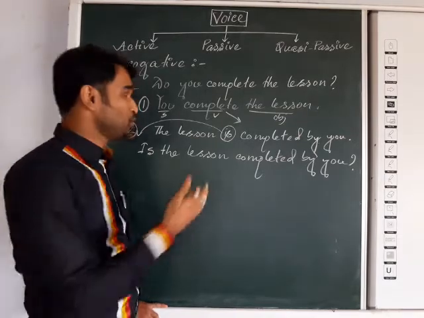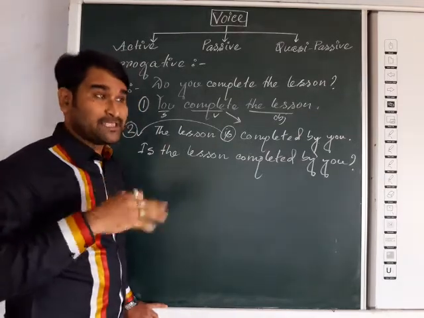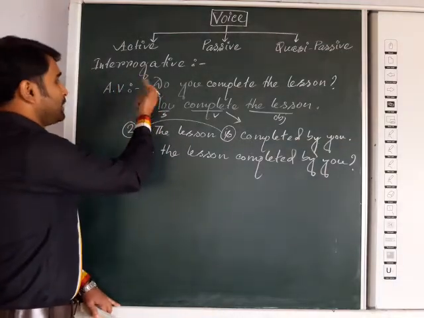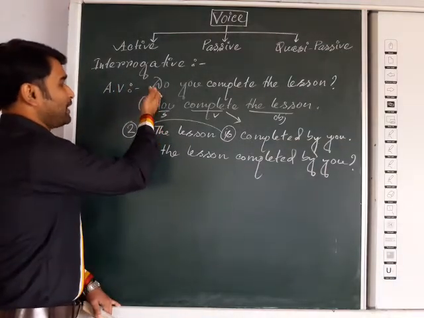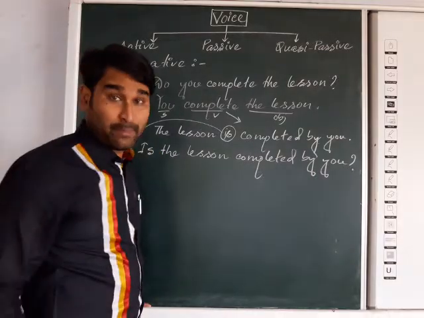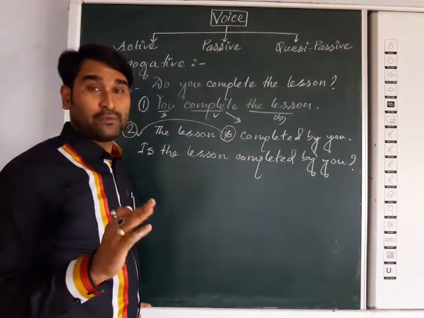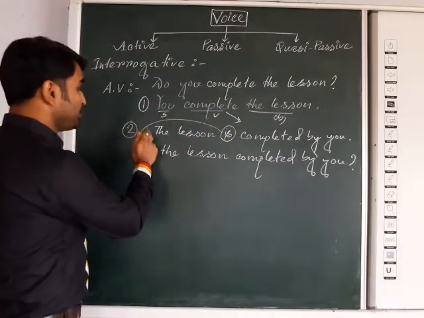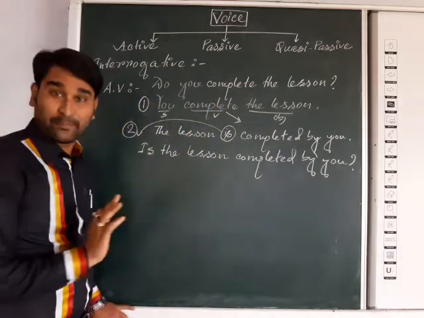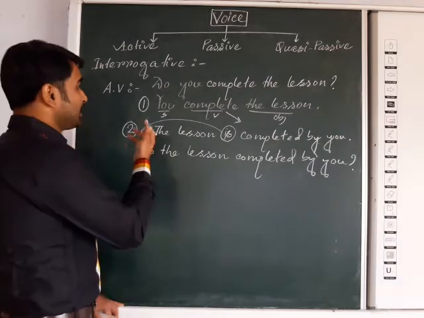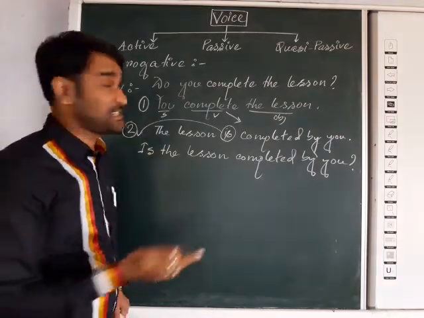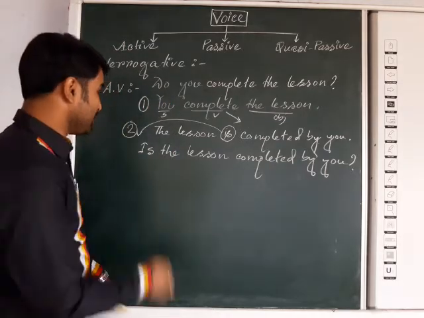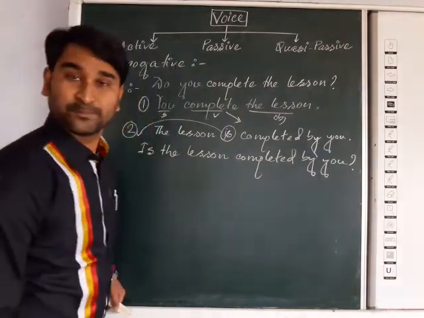At the time of practicing you should do it in your copy, but as you develop your practice, then automatically you can skip these two steps and go directly from here to here. But my request to you is, whenever you are practicing any other interrogative sentence in passive voice, try to do these first and second steps. Don't skip them, otherwise you may make mistakes. Here you can see "do" has no existence in the answer. So the answer will be: "Is the lesson completed by you?"